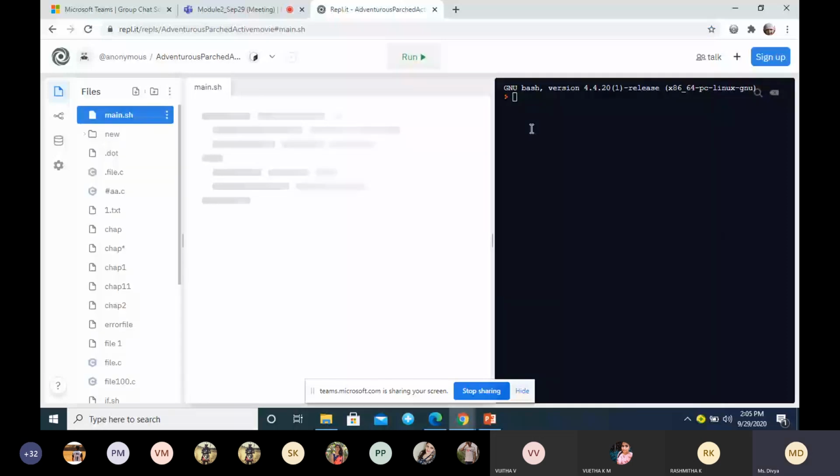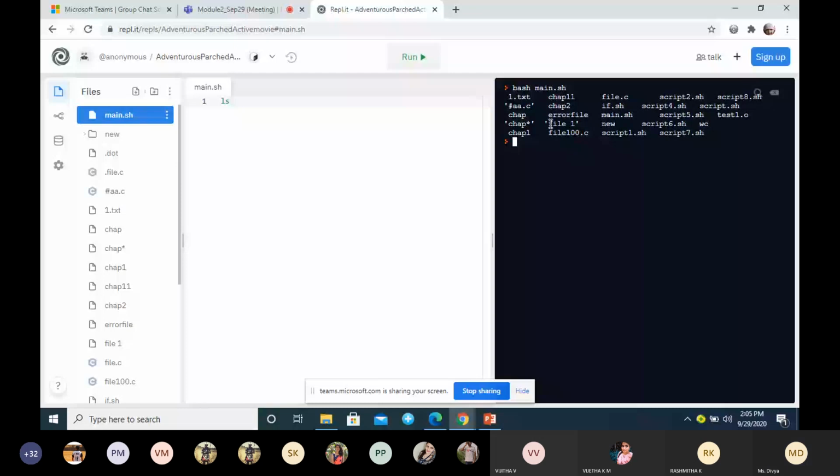So if I write ls chapter star, what is the output of this? These are the files I have in my system. Suppose I write ls chapter star, what does this indicate? What will be the output?